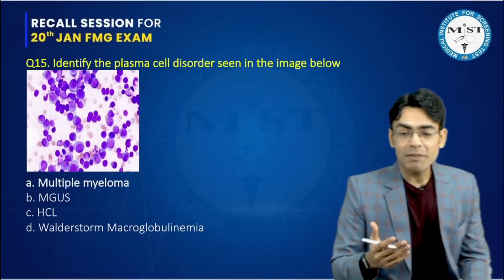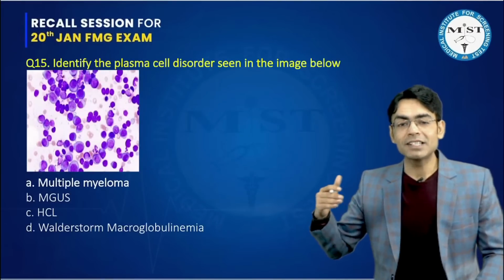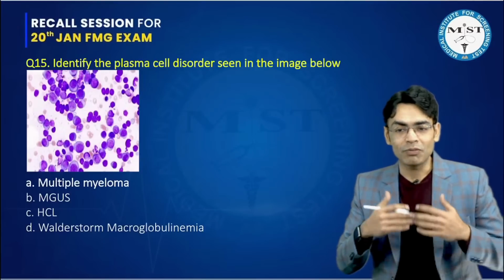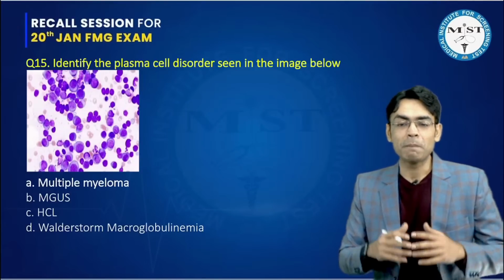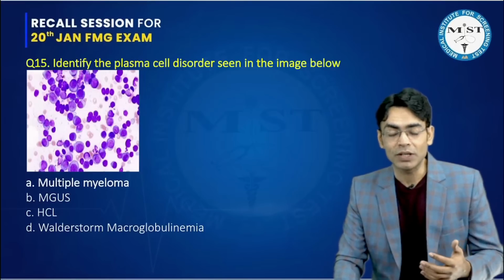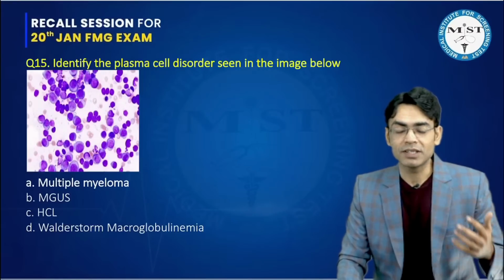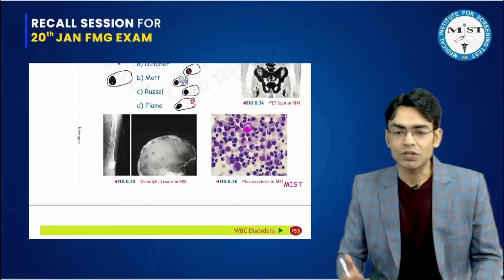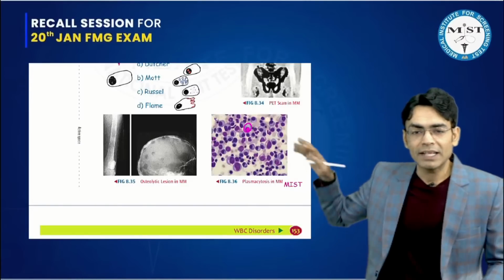Again, one more question came from multiple myeloma, and they asked to identify the plasma cell disorder seen in the image given below. Now, if you have studied the plasma cell disorders properly, there are multiple plasma cell disorders which we have talked about in the classes. Like we have discussed MGUS, we have discussed Waldenström, we have discussed smoldering.